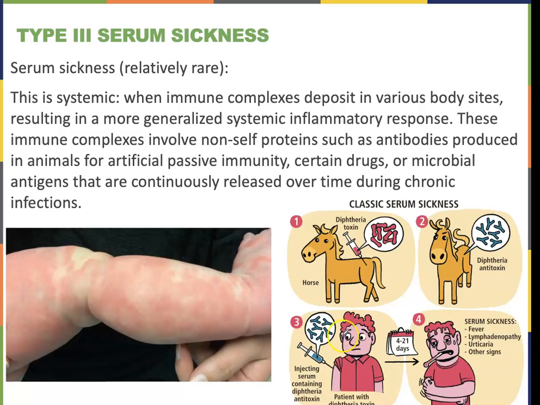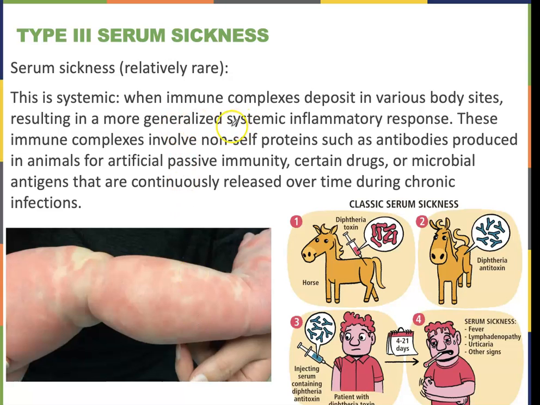And for some reason, his body will attack or form complexes with this rather than those antibodies doing their job. Complexes form and then they embed anywhere in the body. You can see this rash is one of those symptoms from serum sickness.